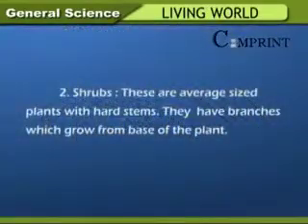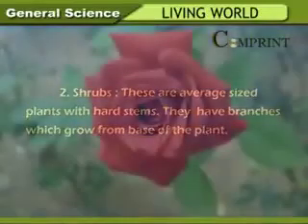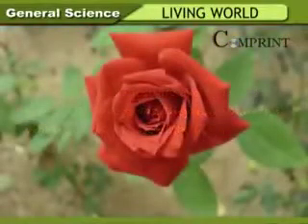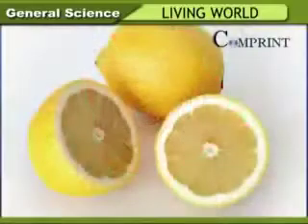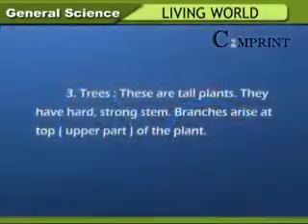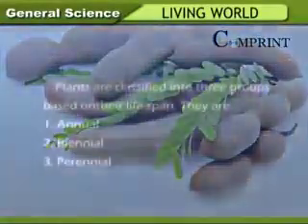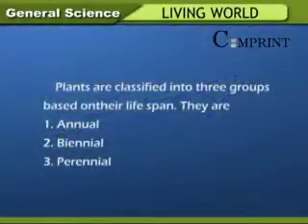Shrubs. These are average-sized plants with hard stem. They have branches which grow from the base of the plant. Example: rose, jasmine, lemon, etc. Trees. These are tall plants. They have hard, strong stem. Branches arise at the top of the plant. Example: mango, neem, tamarind.